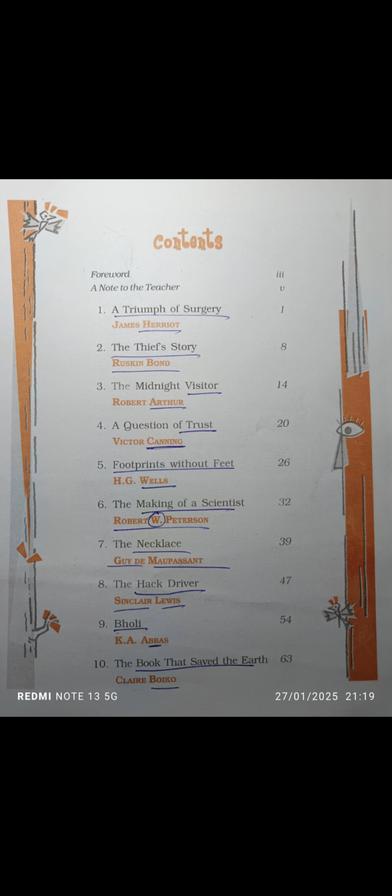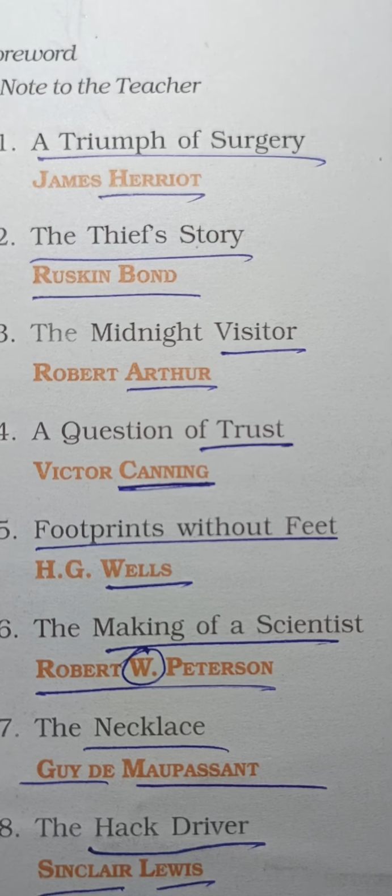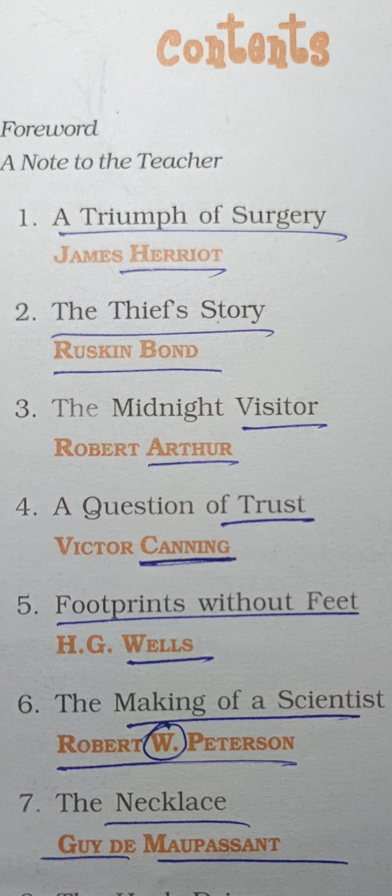Now, let's come to the other book, A Triumph of Surgery. In this chapter, remember the name of the doctor? He was Dr. Herriot, and this is an autobiographical account by James Herriot. Dr. Herriot is a veterinarian, and The Triumph of Surgery has been written by James Herriot. Now, The Thief's Story can be easily remembered as a writing given by Ruskin Bond.